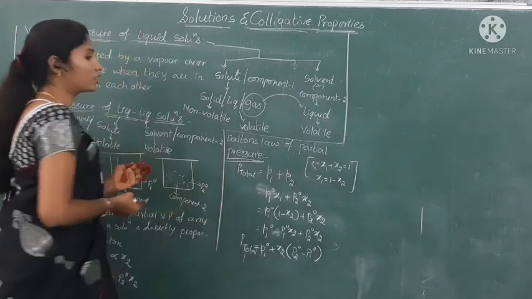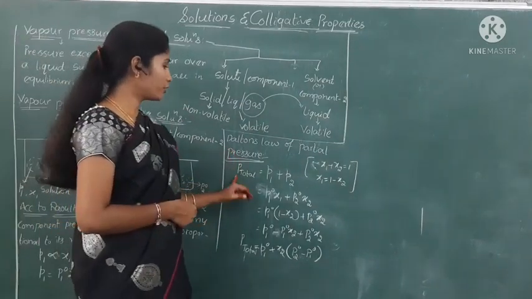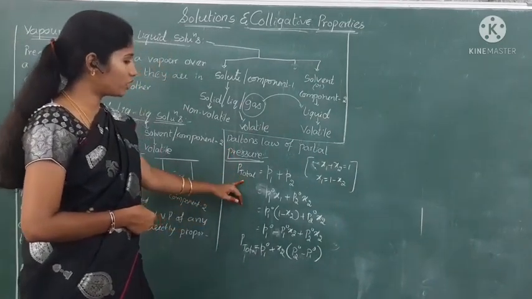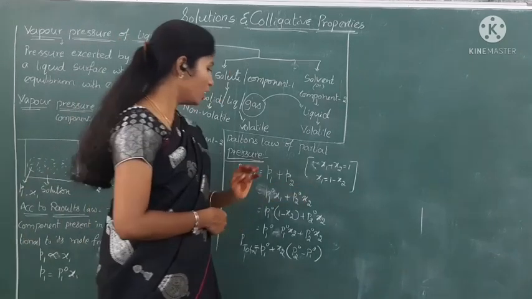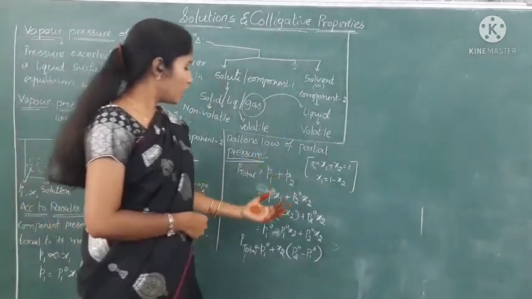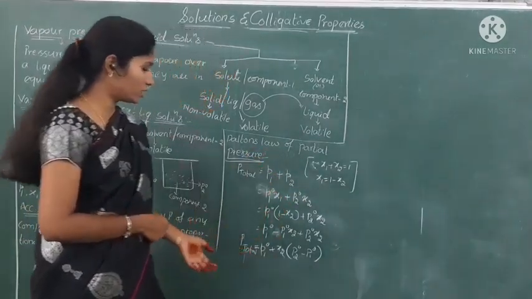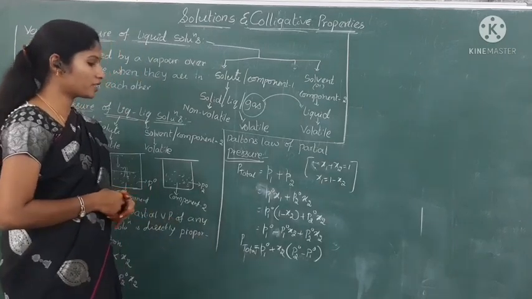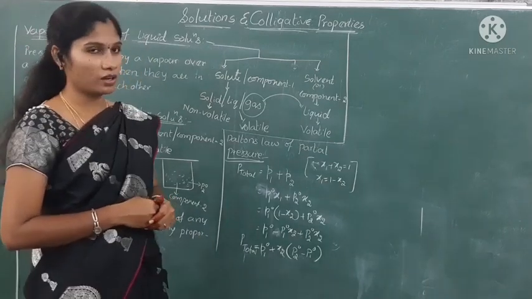And next is Dalton's law of partial pressure. According to Dalton's law, P total is equal to P1 plus P2. By substituting the values, we can get the equation as P total is equal to P1 naught plus X2 into (P2 naught minus P1 naught).